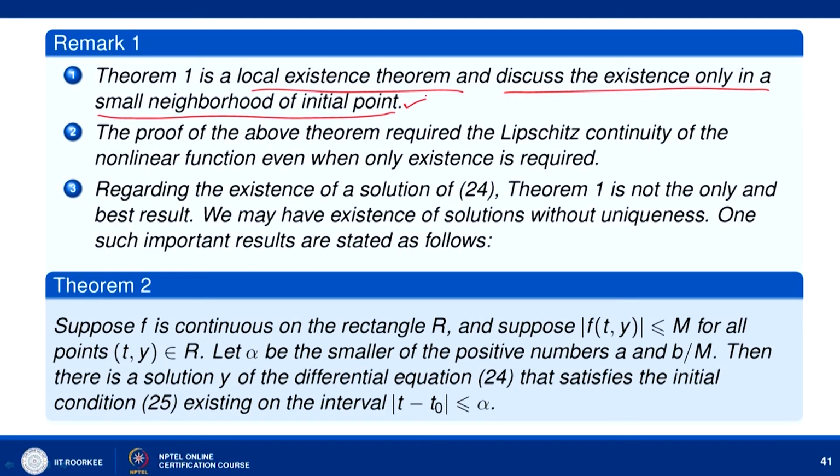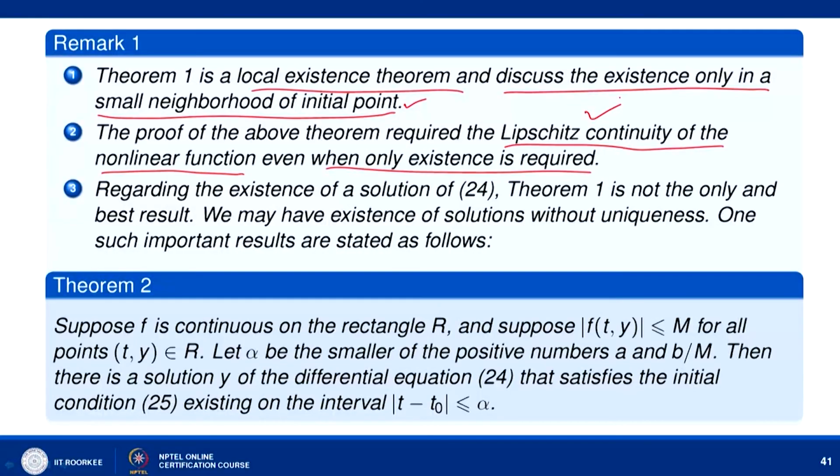So, the first very important thing is that it is a local existence theorem, and the proof of the above theorem required the Lipschitz continuity of the nonlinear function even when we need only existence. So, even when we need only half the part, that is existence, this theorem requires the Lipschitz continuity. Now, regarding the existence of a solution of 24, theorem 1 is not the best result.